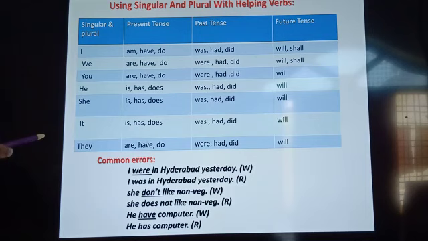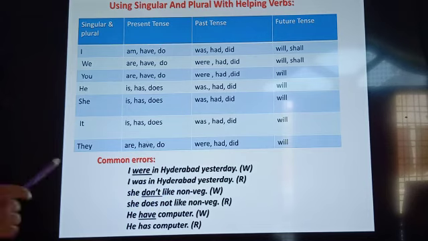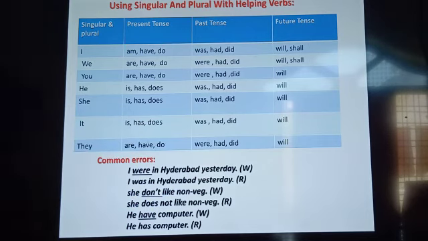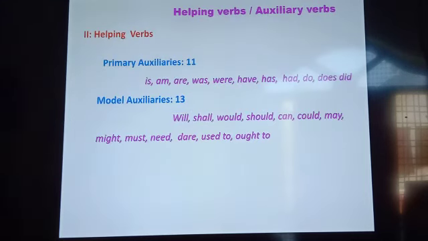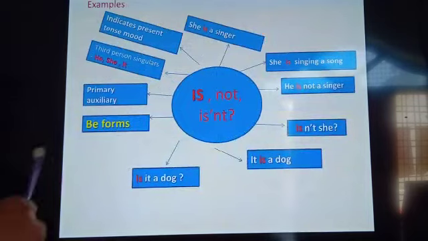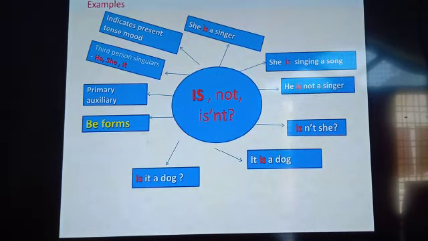So students, we have seen how to frame a correct sentence and how to frame the sentence with the helping verbs. Now, if you have seen, is not, isn't, it is a negative form.